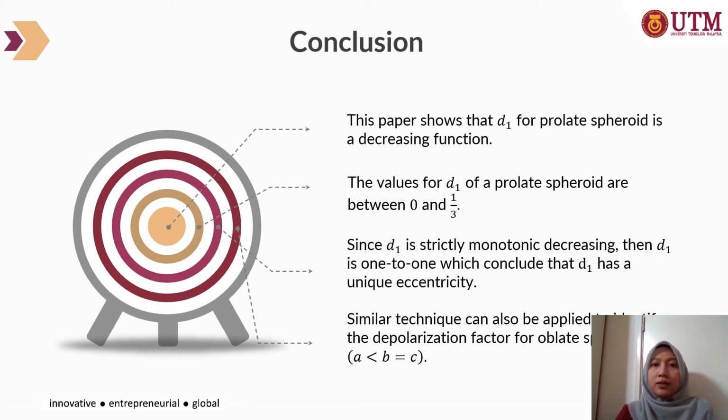For recommendation, a similar technique can also be applied to identify the depolarization factor for an oblate spheroid, where A is less than B equal to C, and it is assumed that D1 for an oblate spheroid is an increasing function.